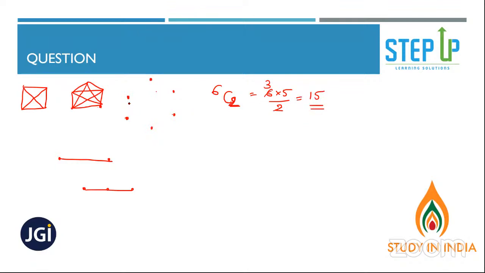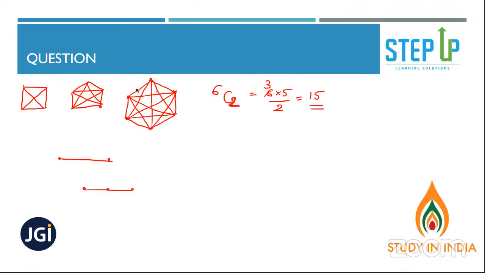Now let's count: 1, 2, 3, 4, 5, 6, 7, 8, 9, 10, 11, 12, 13, 14, and 15. You got 15 lines. Did you understand?